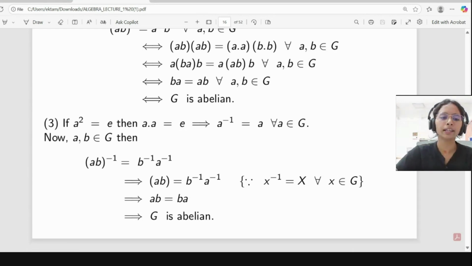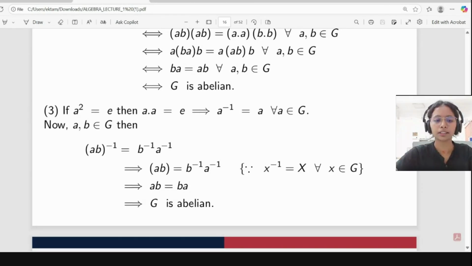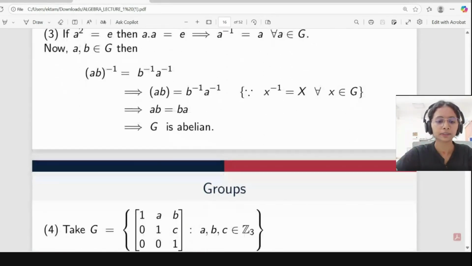Because every element is self inverse, (ab) inverse is nothing but ab only. So ab will equal a inverse b inverse. But since b and a are elements of group G and are self inverse, it will be equal to b into a. So from here G is an abelian group only.